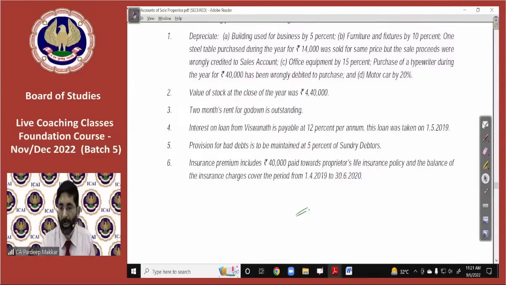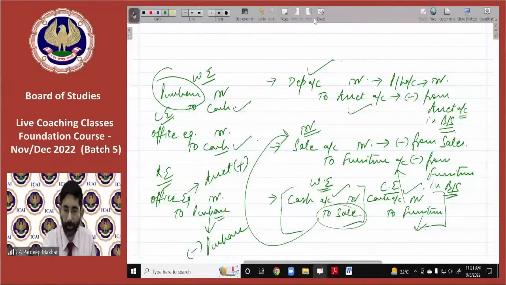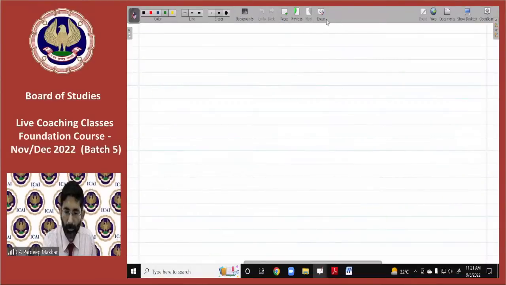What does it mean? Normally every expense is for one year, 12 months.